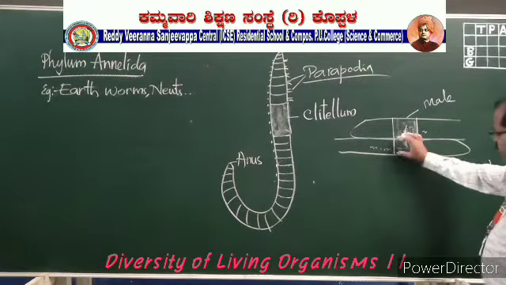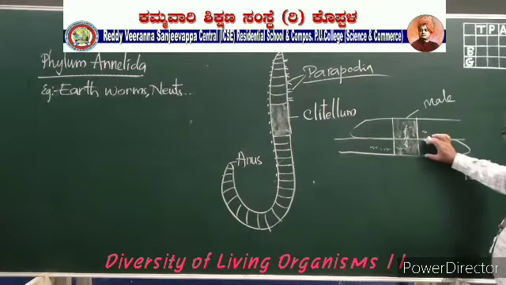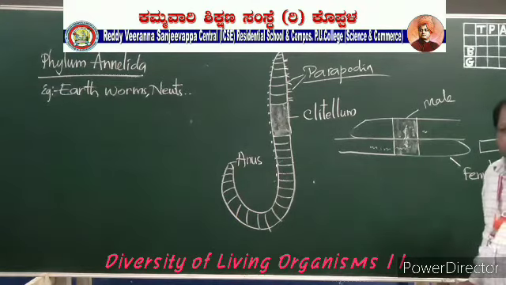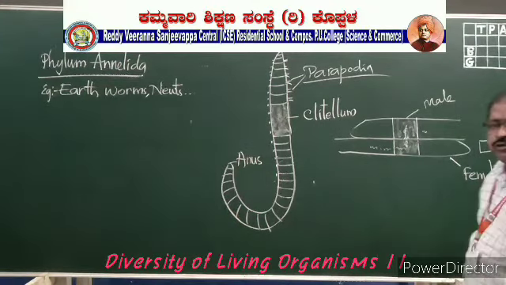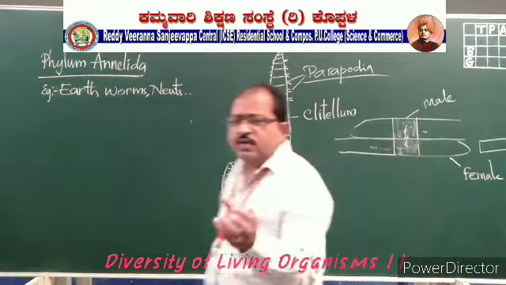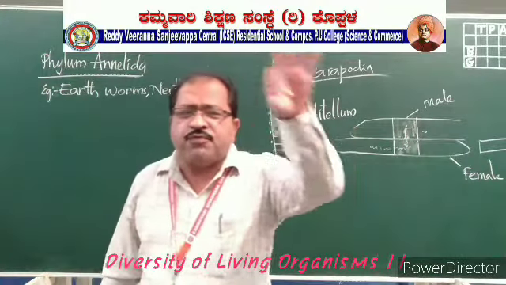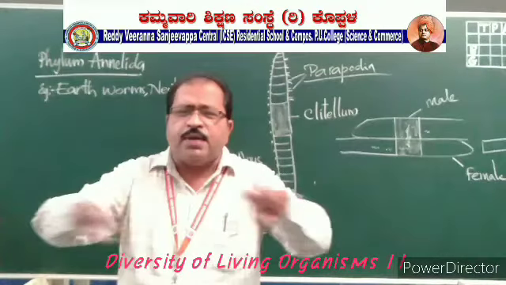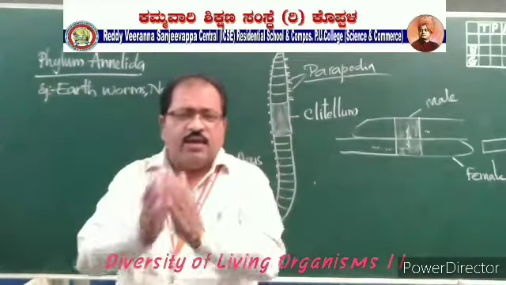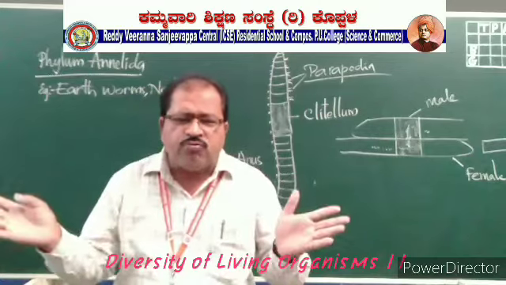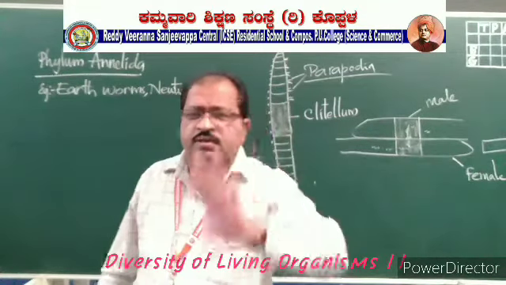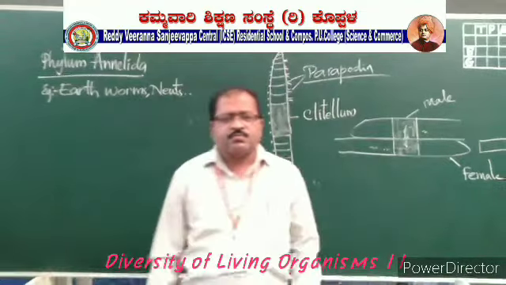After the fertilization, the clitellum from the female body comes out and forms a box-like structure, and in this box-like structure the total development of the young ones takes place. Once the young ones are completely developed, that clitellum will be broken down, and all the young ones will come out. This is the sexual reproduction in the earthworms.